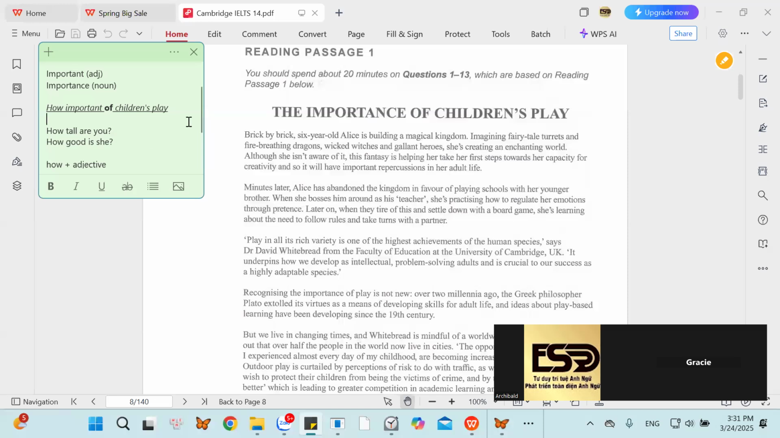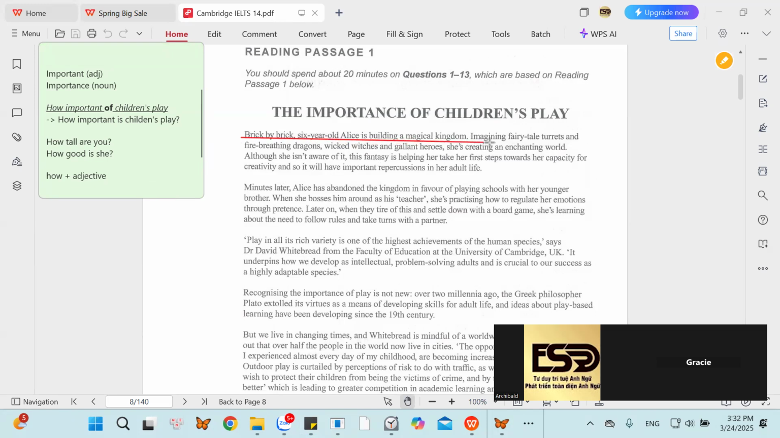How important is children's play? How important is children's life? Yes. Brick by brick. All right. So let's go to the very first sentence together. Brick by brick, 6-year-old Alice is building a magical kingdom.